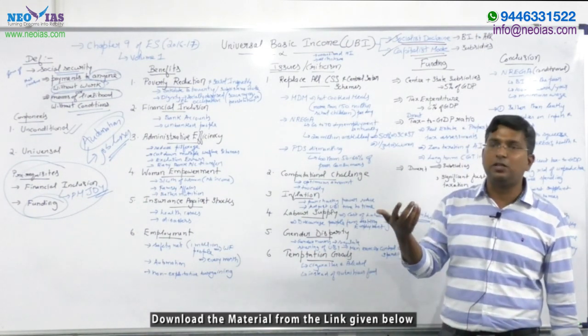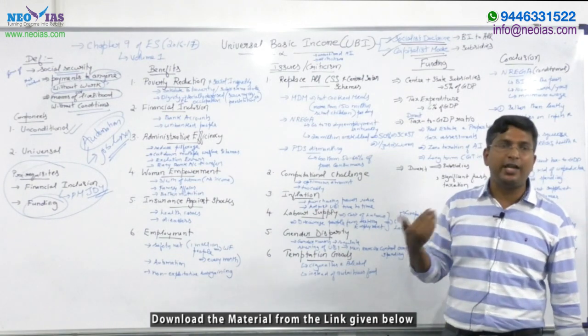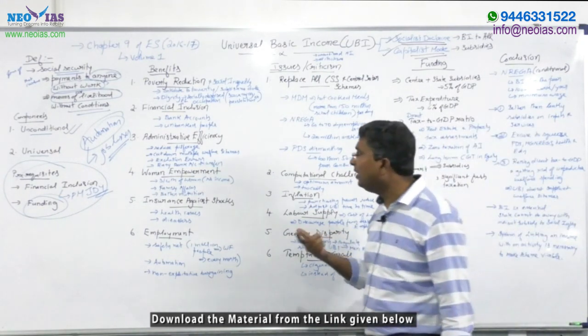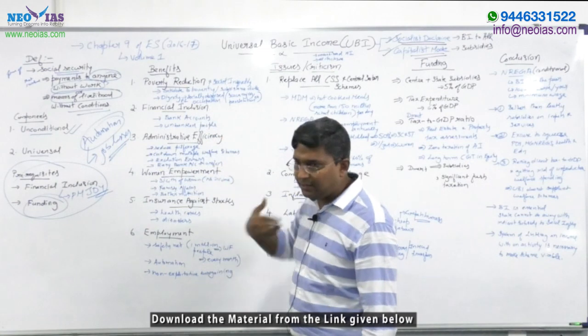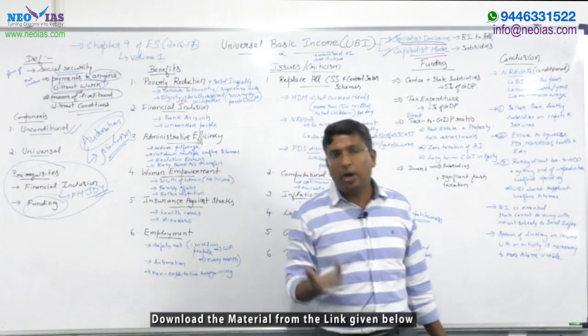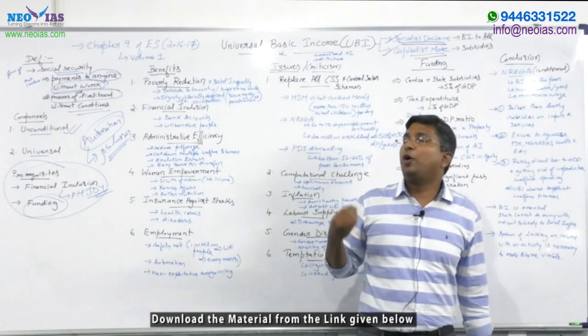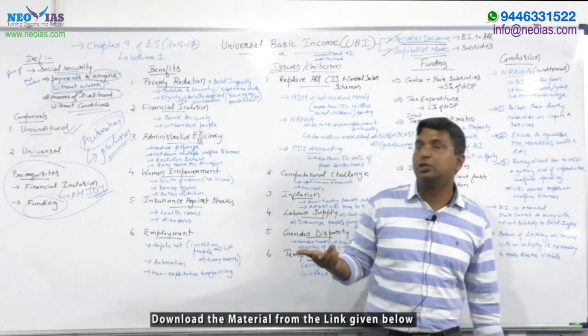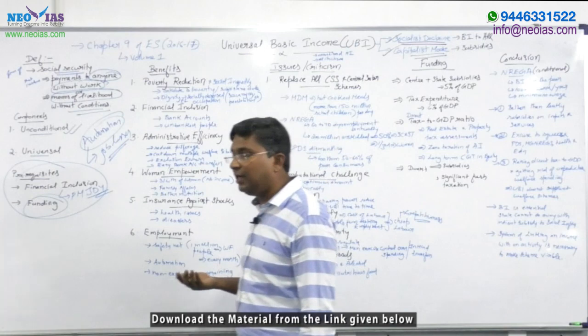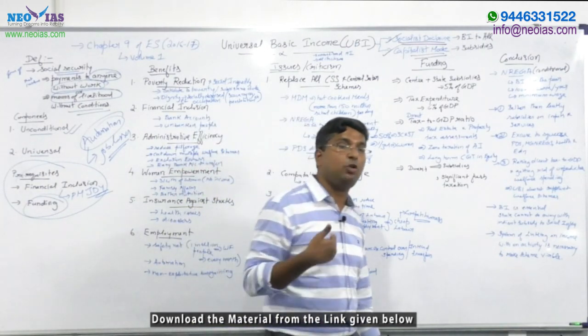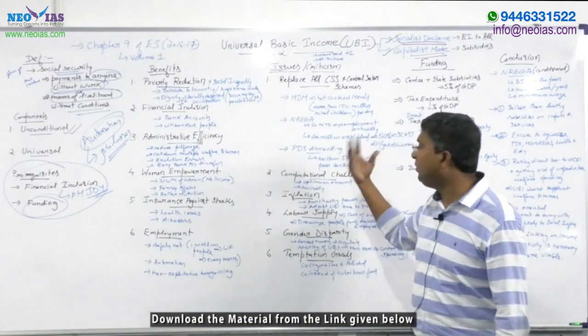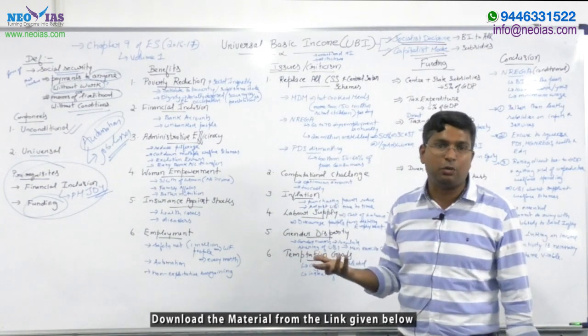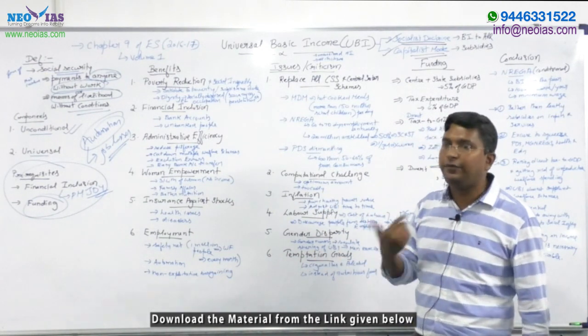And I will give you other references also, if those of you are going to write mains this year. Now, if it is a 200 words, 12.5 mark question, and if they ask for the pros and cons or benefits or the challenges or the issues associated with implementing UBI, these 6 points will be sufficient for you. You just need to elaborate on them. Now we'll first see what the benefits are.